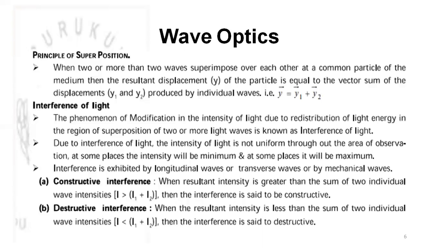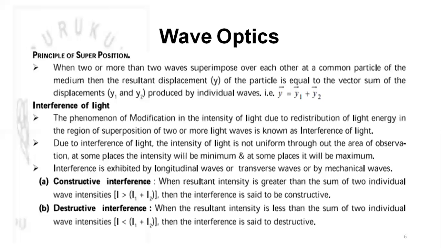Now, the principle of superposition. When two or more waves superpose each other at a common particle of the medium, the resultant displacement of the particle is equal to the vector sum of the individual displacements. That is how we have vector y equals vector y1 plus vector y2, where vector y is the resultant displacement, and y1 and y2 are the respective displacements of the first and second waves.